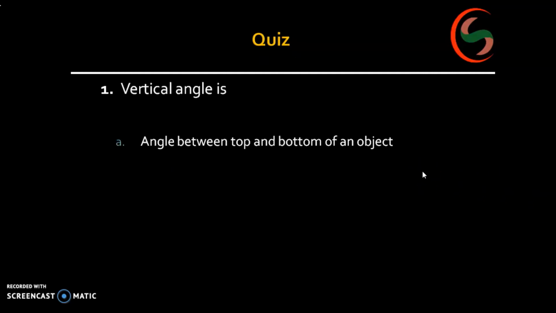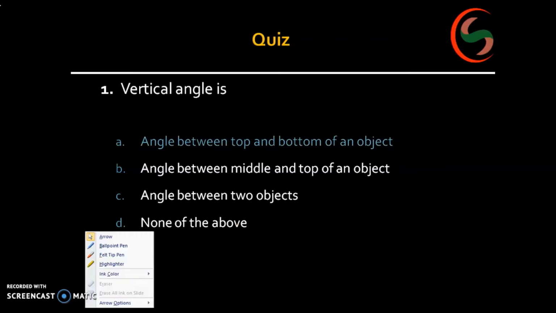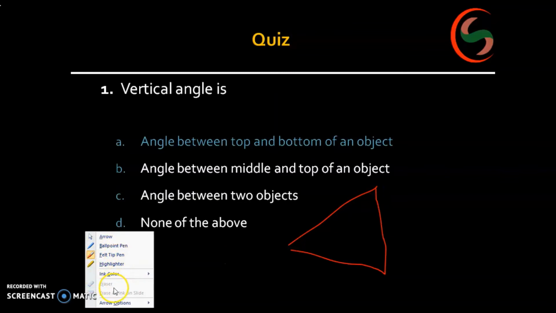Vertical angle is an angle between top and bottom of an object, middle and top of an object, or angle between two objects. Mostly what happens? First one, as I told you, angle between top and bottom of an object. Okay. Next, don't forget to choose this.